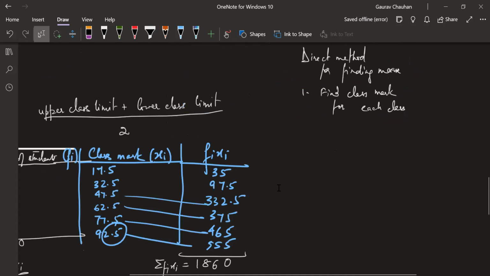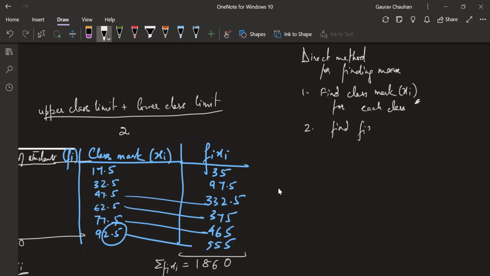So first, find the class mark for each class. The class mark will be xi. Second step is find fi xi for each class.